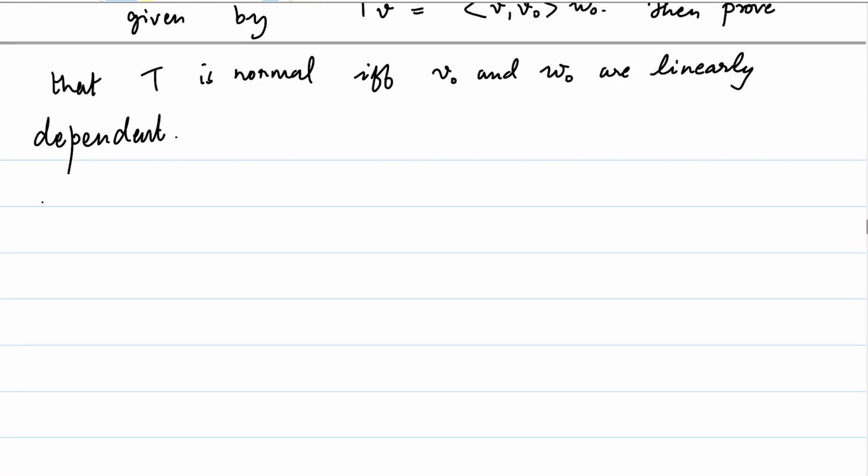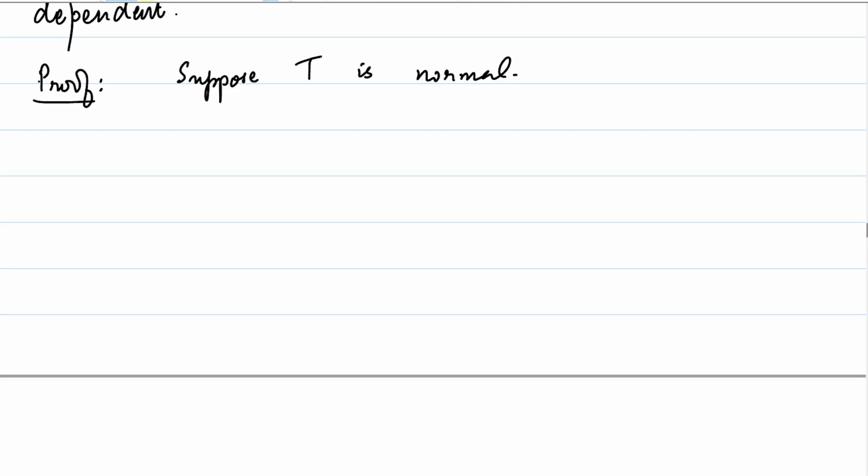Okay, let's look at that. Let's prove the forward direction first. Suppose T is normal. That means T star T is equal to T T star. So we have calculated what T star is.